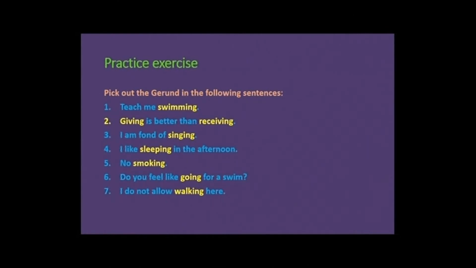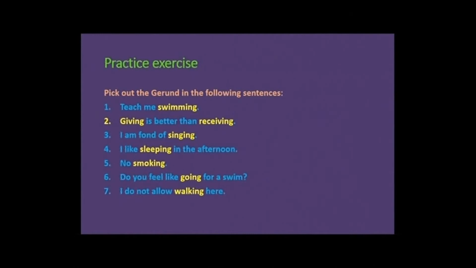Dear students, let us pick out the gerund together. In the first sentence, teach me swimming. Swimming is the gerund. Second sentence, giving is better than receiving. Giving and receiving both are gerunds. In the third sentence, I am fond of singing. Singing is the gerund. In the fourth sentence, I like sleeping in the afternoon.